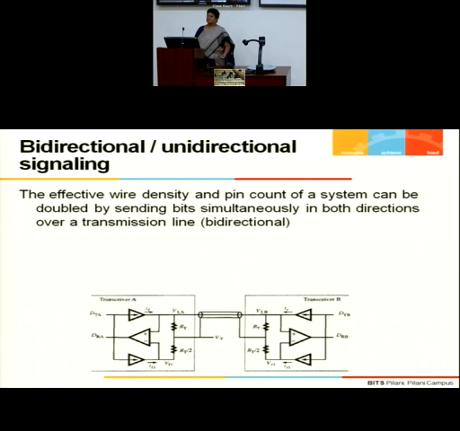Again, one way of transmitting the data. Same wire is being used. Naturally, this has an impact on the transmitter and receiver designs, because they should be bidirectional in nature. The designs have to be redone.